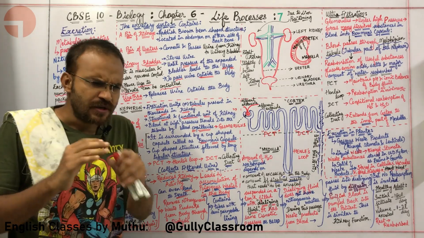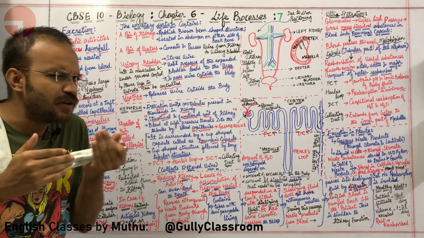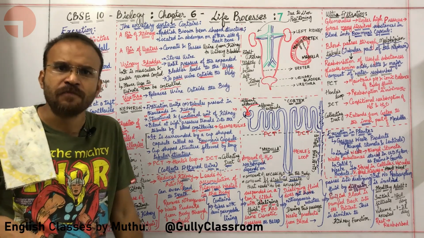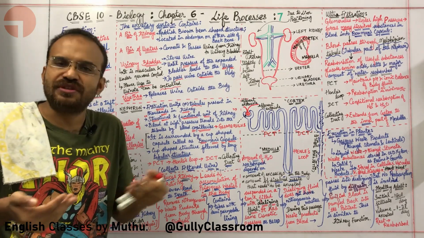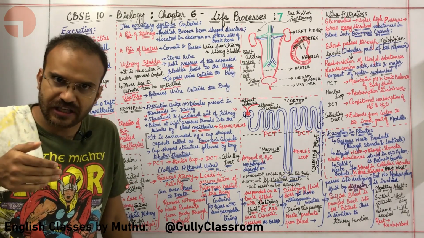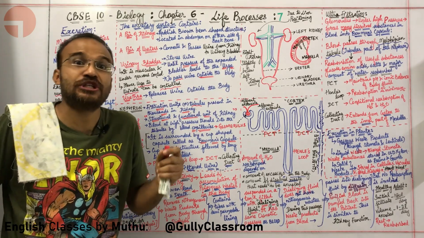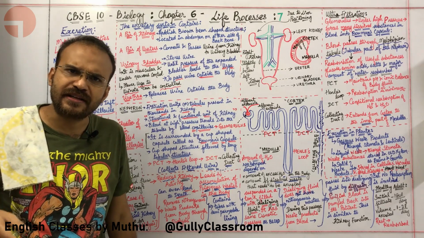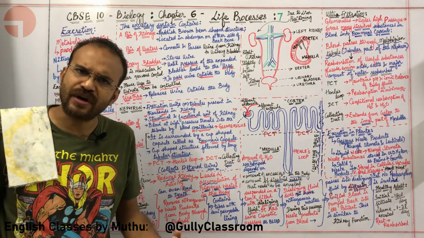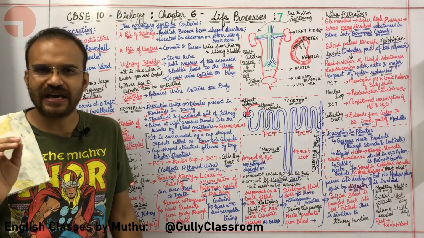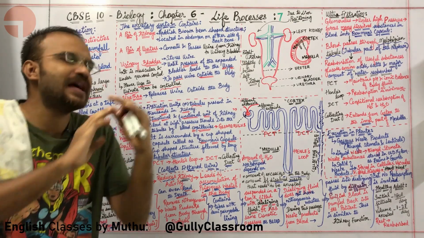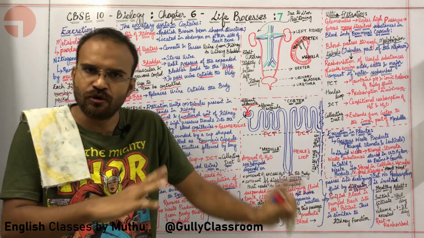Yes, Thangam. Sir, what are the major waste products in human beings? Human beings have three waste products. Out of the three, one is very important, the major waste product of humans, and that is called urea. What next, sir? Uric acid, and finally creatinine. Yeah, so urea, uric acid and creatinine all need to be removed from the body.